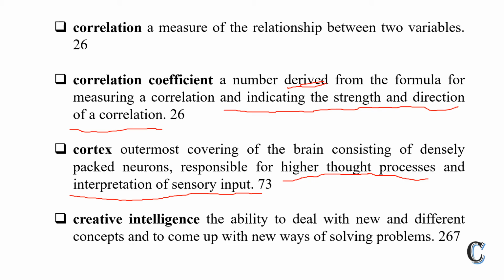Fourth is creative intelligence. Creative intelligence is one of the parts of Sternberg's theory of intelligence. He said there are three types of intelligence. First is contextual, second is experiential, and third is componential. The second, experiential intelligence, is also called creative intelligence. So what is creative intelligence?